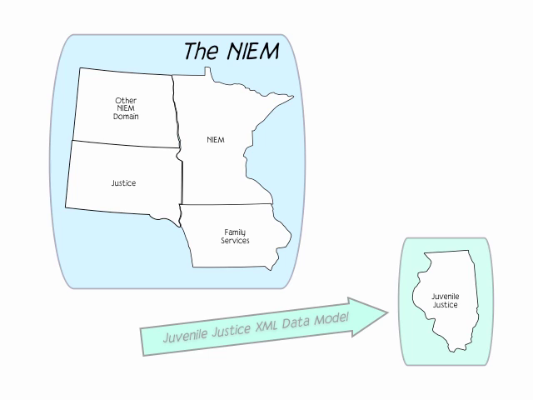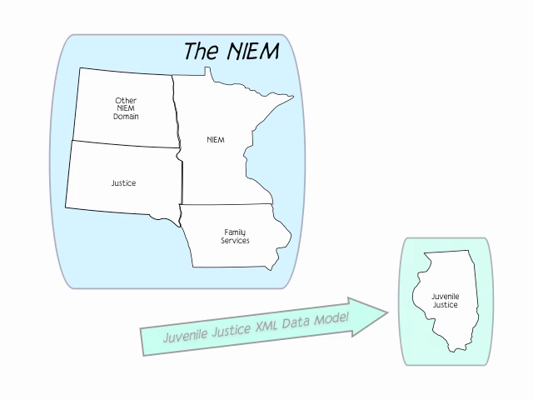Now, off to the lower right, you'll see juvenile justice, and that's the juvenile justice XML data model. And that was a data model designed to meet the needs of the juvenile justice community. So inside of there are juvenile justice-oriented people, organizations, activities, places, things like that.